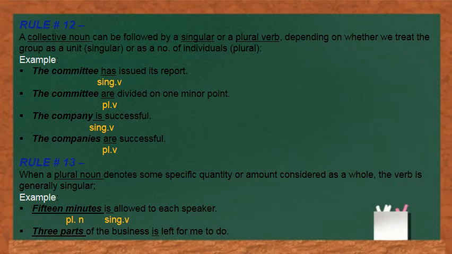Come to the rule number 13. When a plural noun denotes some specific quantity or amount considered as a whole, the verb is generally singular. Means when a plural noun denotes a particular amount or quantity considered as whole, the verb is usually singular. For example, 15 minutes is allowed to each speaker. 3 parts of the business is left for me to do. 100 cents is equal to $1.